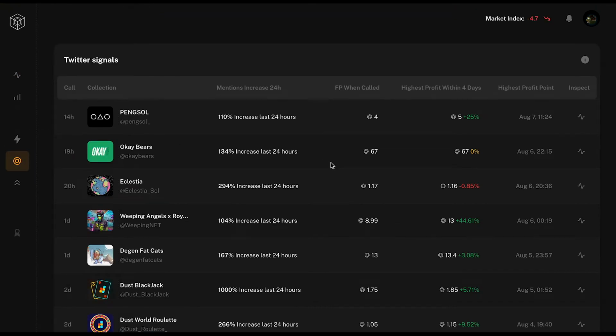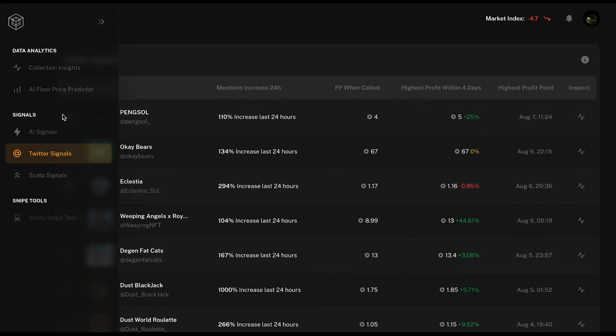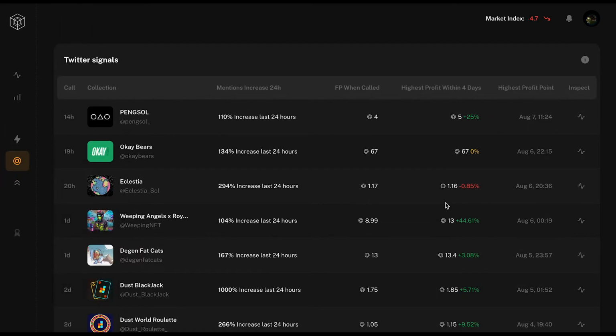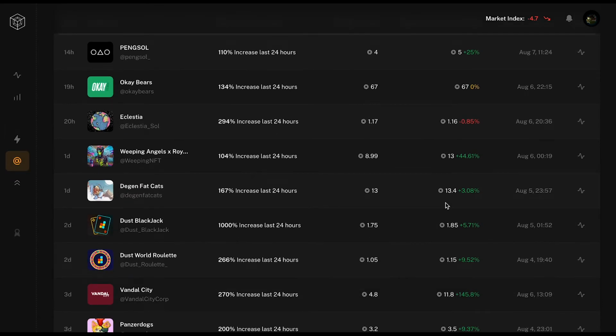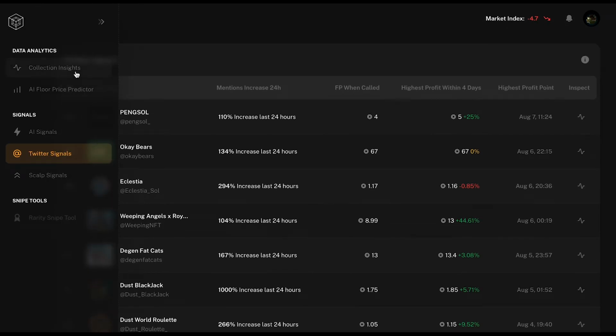But yeah, like I said, these are probably less accurate than the AI signals. That's just because it's purely based on the Twitter mentions. So it can also be that there's a lot of Twitter mentions because somebody's calling it a rug or something. So you always have to do your own research, but you can do that by looking at the collection insights, the AI floor price predictor as well.